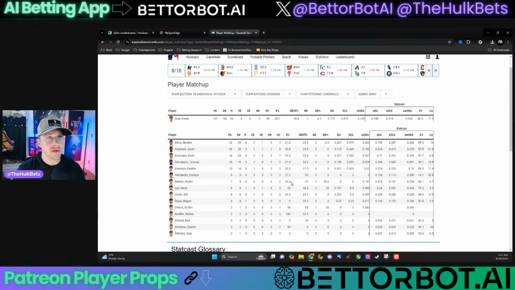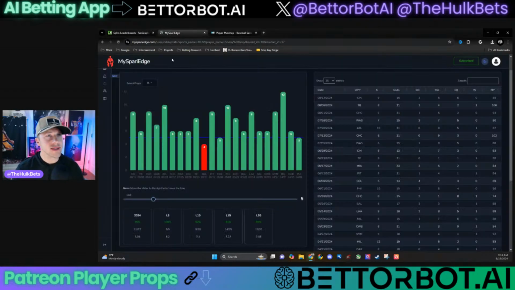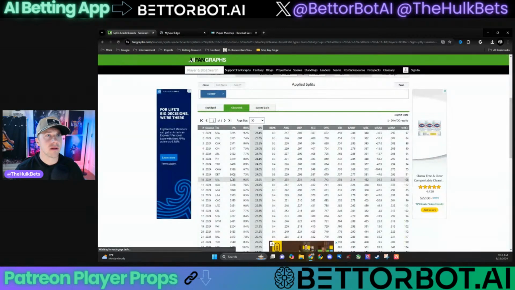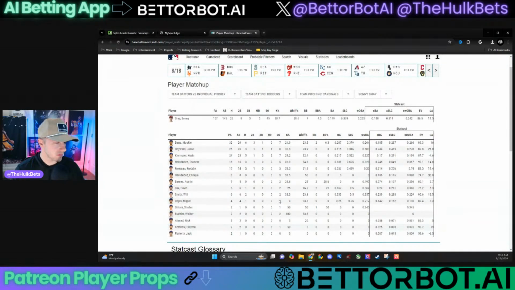I mean, look at these rates right here. Against all the guys he's faced the most often, he has real high strikeout rates, all around 30%. That's great. It doesn't need to be complicated all the time, guys. So yeah, his 5.5 line is a great line today, in my opinion. 5.5 is a great line.